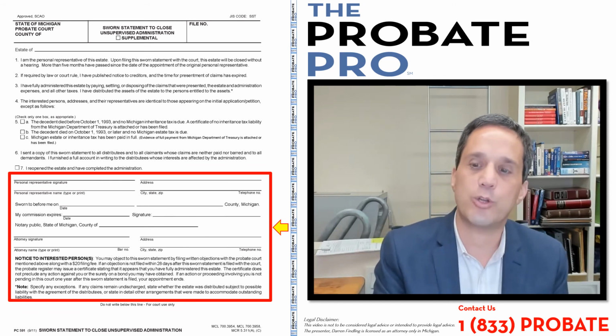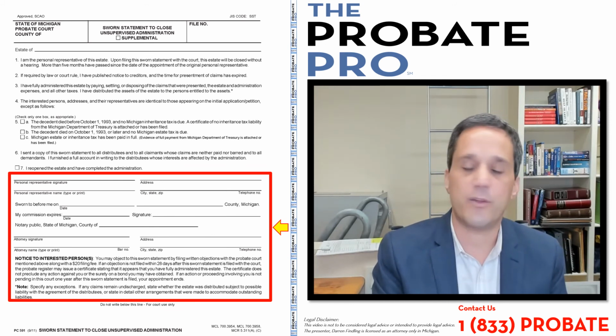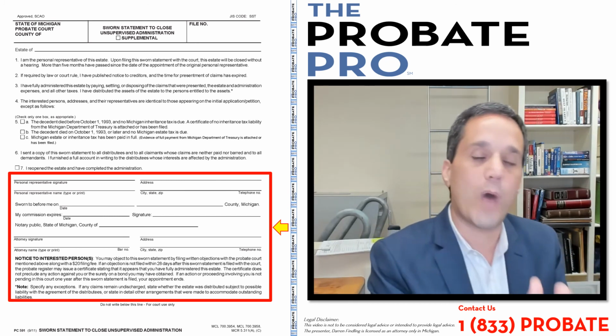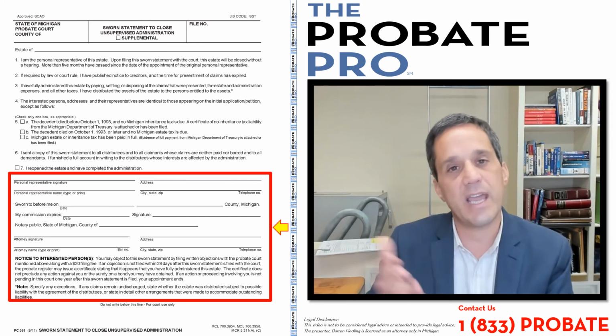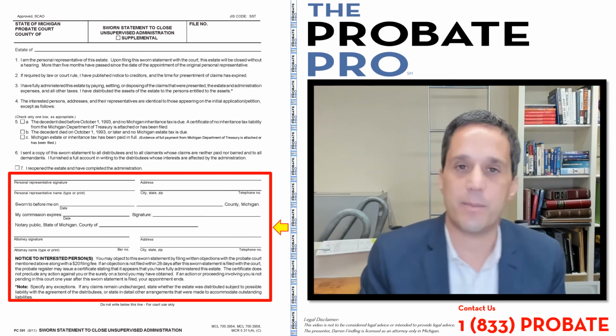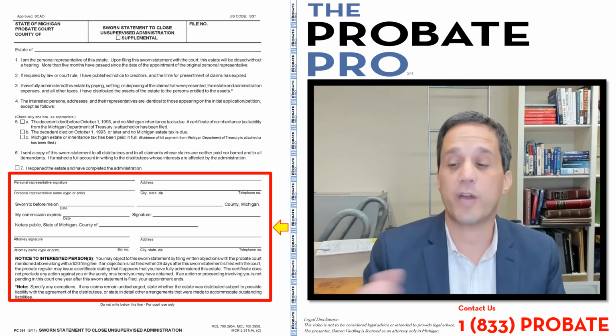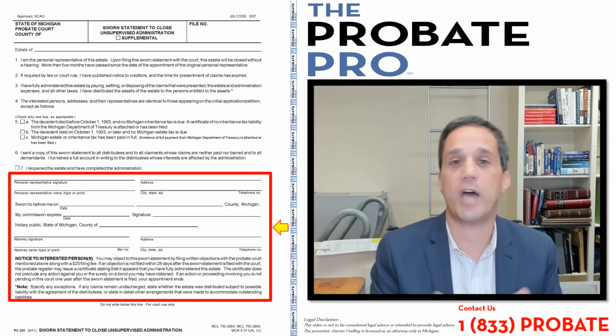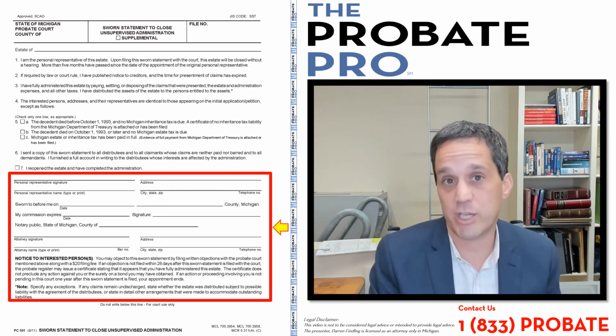So this is how you close it informally through an unsupervised administration. And again, you have to understand when you'd want to close it this way versus a court order through a petition that discharges the liability of a personal representative. It's important to understand the difference between these two forms. If you've got questions, reach out to us. This is the sworn statement to close an unsupervised probate administration.